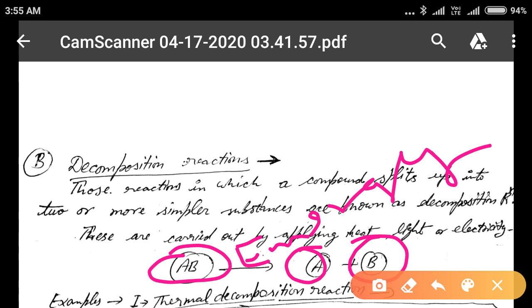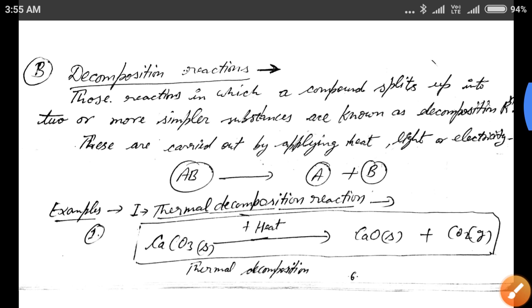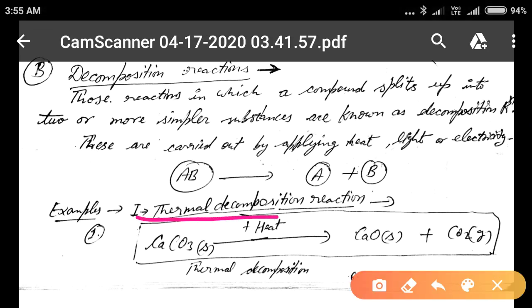You should write the energy above the arrow. On the basis of energy, the decomposition reactions are of three types. First one is the thermal decomposition reaction.